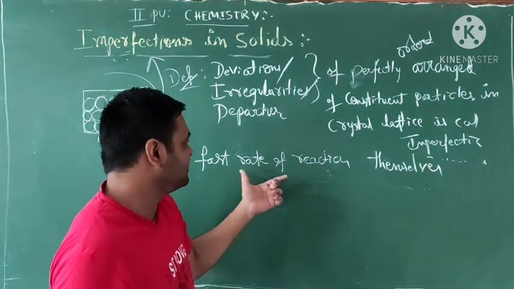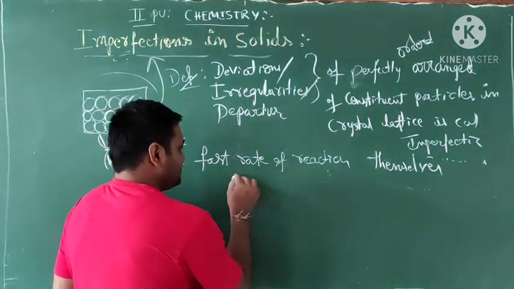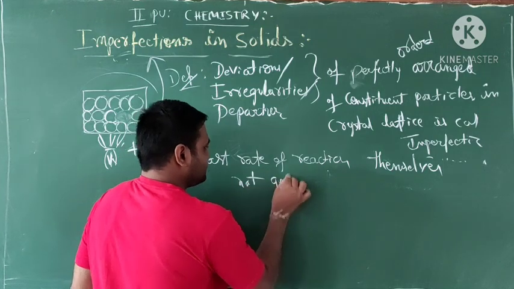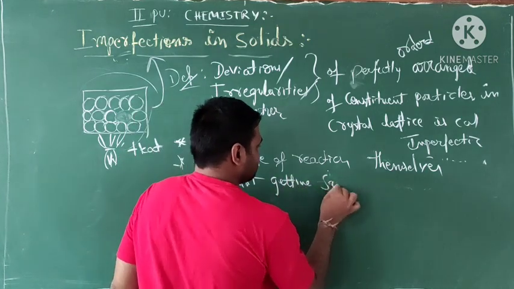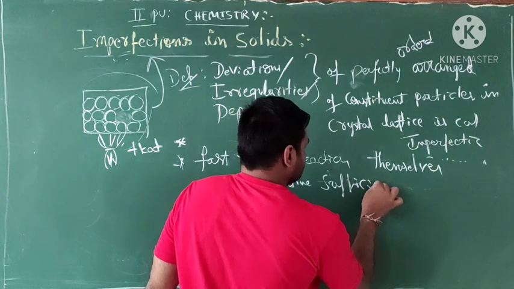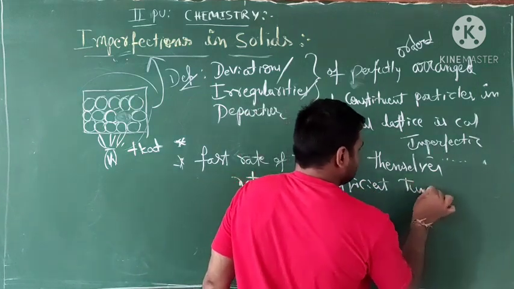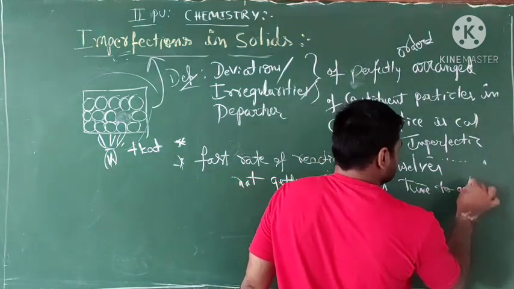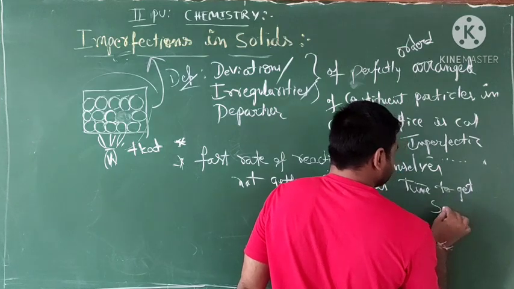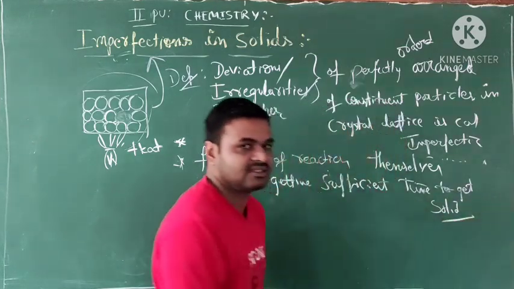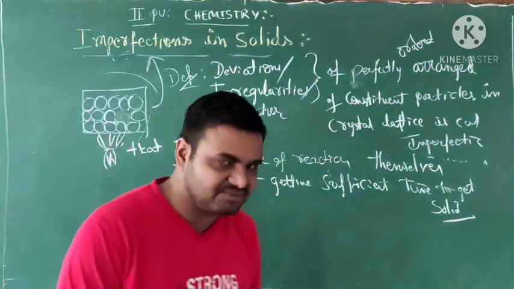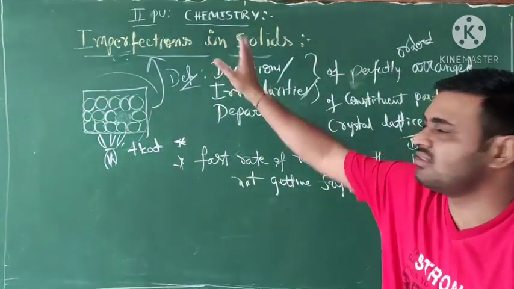Due to the fast rate, they do not get sufficient time to get perfect solids. So due to these two effects, they get imperfections.